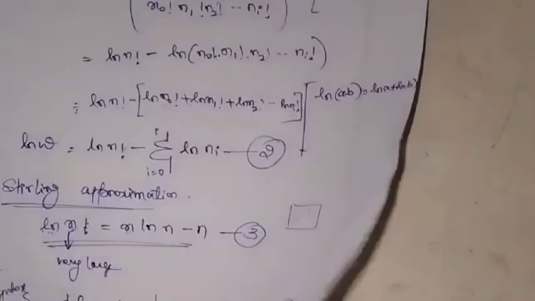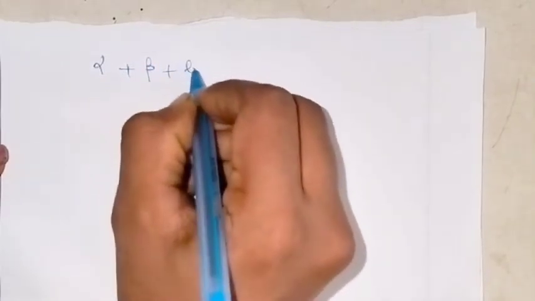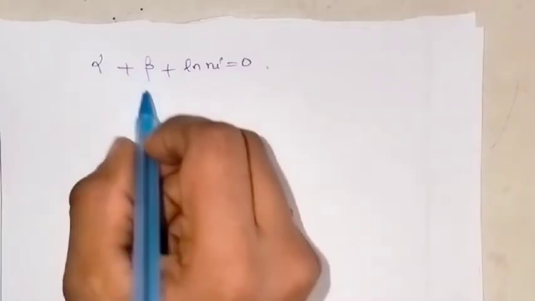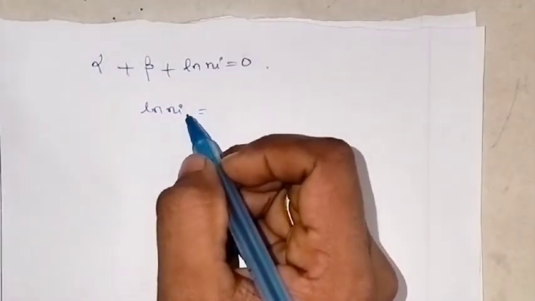Let me write here. I am just writing the terms within the bracket, that is alpha plus beta plus ln ni is equal to 0. Now I am keeping ln ni here and taking alpha and beta to the other side.